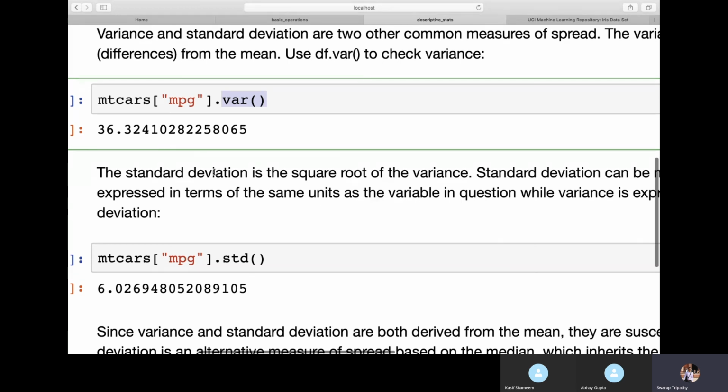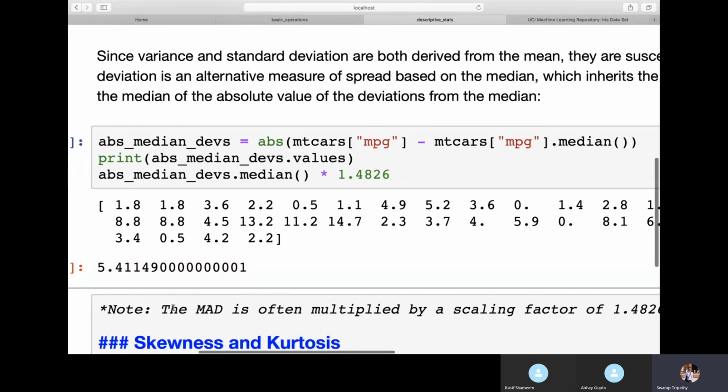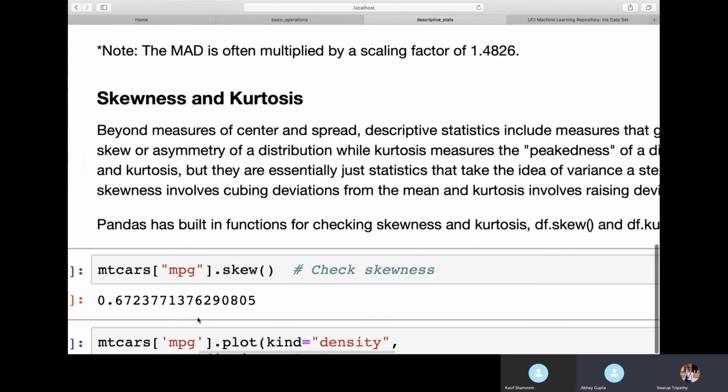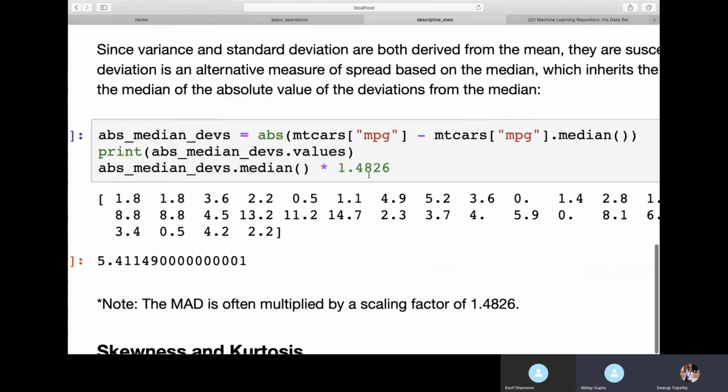For that there is one more measure of dispersion, which also tells you how variable your data is. That measure is called MAD, median absolute deviation, also called absolute median deviation. Why do we take median absolute deviation? It is nothing but how each value differs from the median.